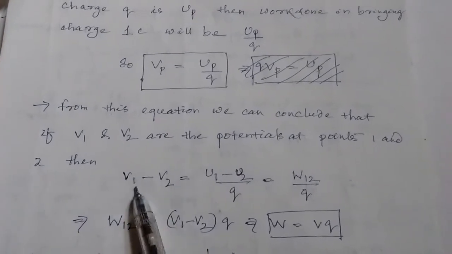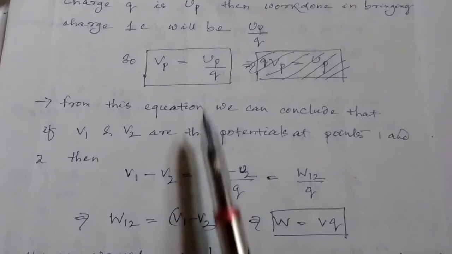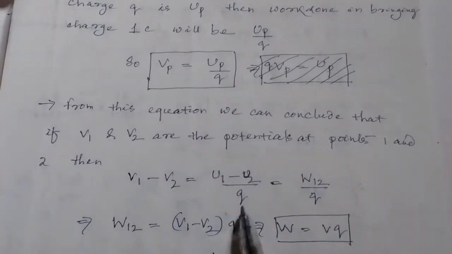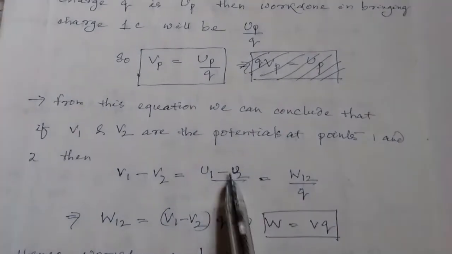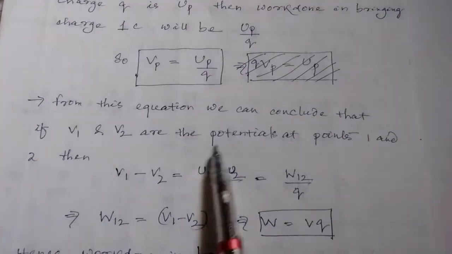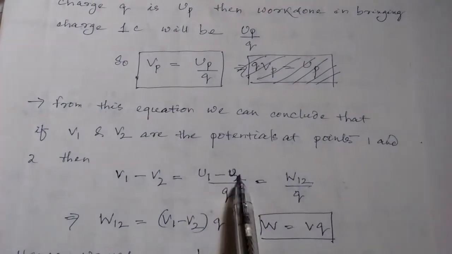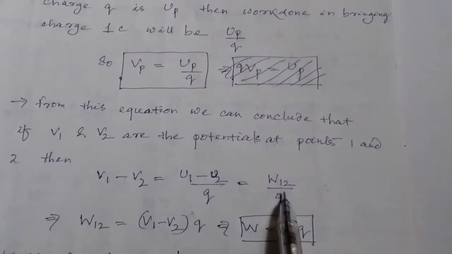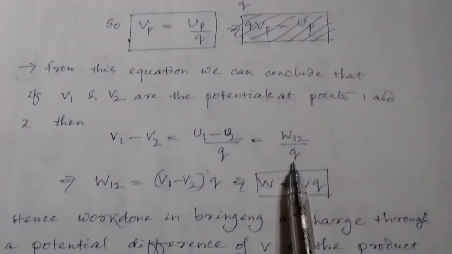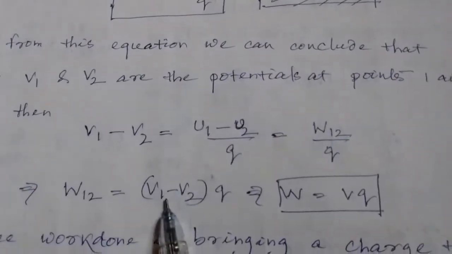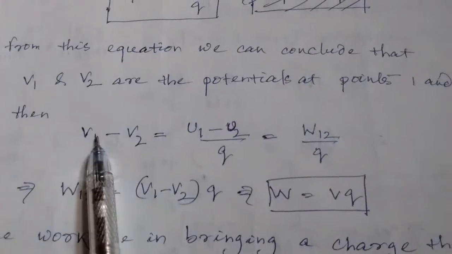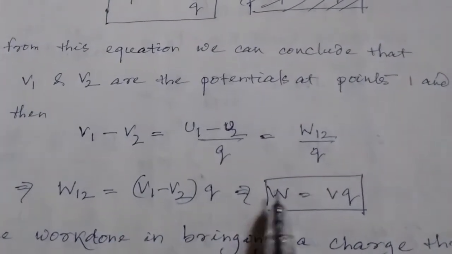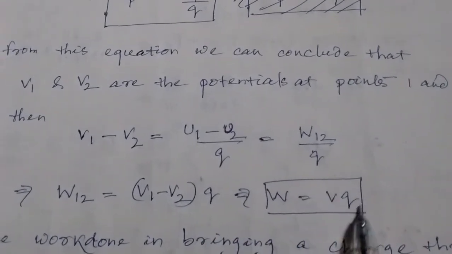So potential difference between 2 points is nothing but U1 minus U2 by Q, and U1 minus U2 is the change in potential energy, that is nothing but work done. So W12 by Q. This implies W12 is equal to V12 into Q, implies W is equal to VQ.